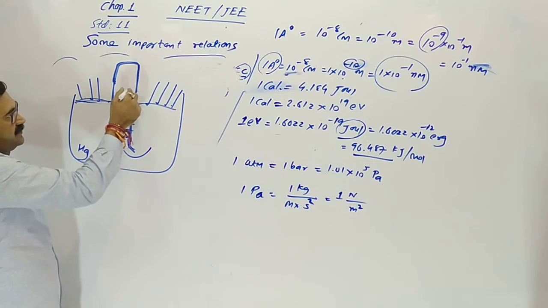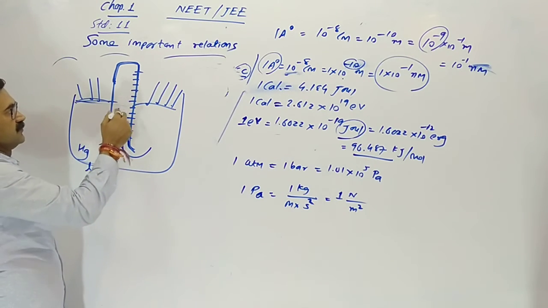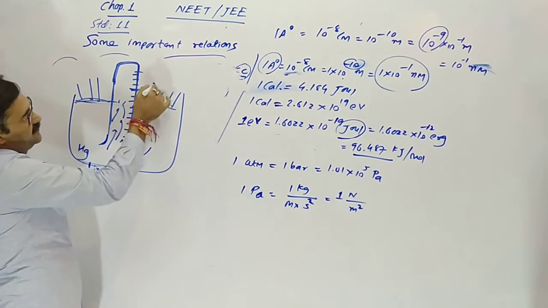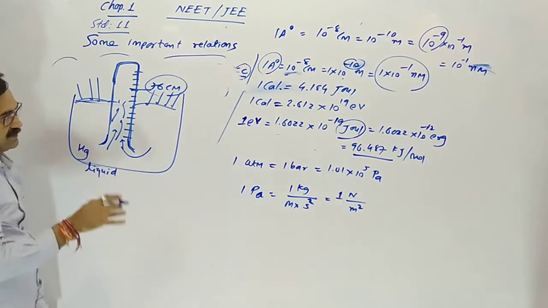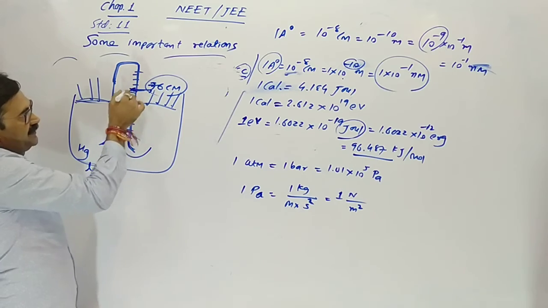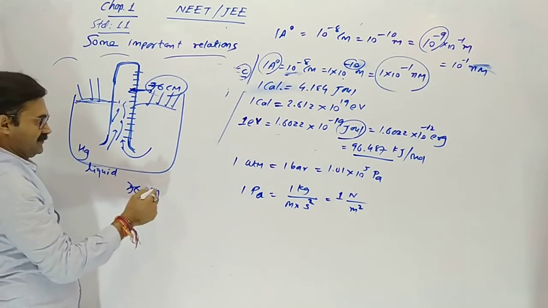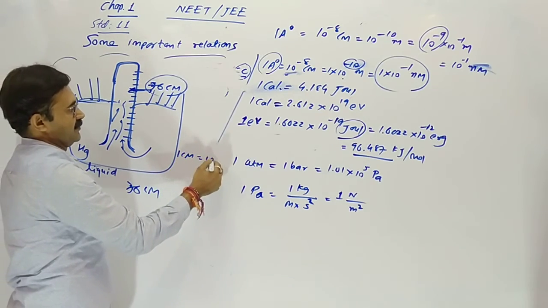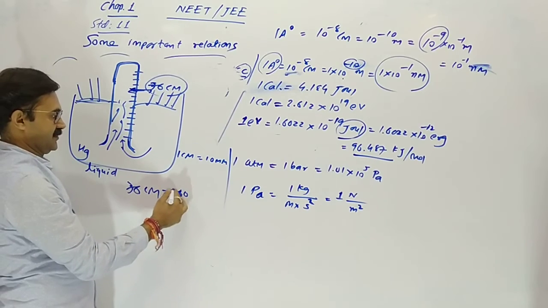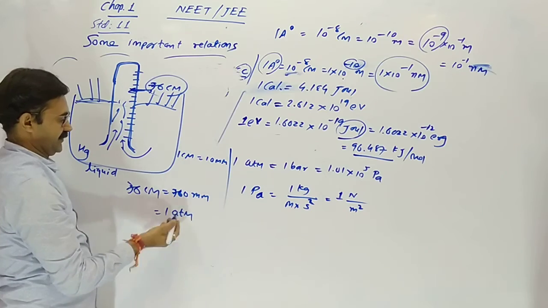Here the centimeter scale is given. So mercury moves upward due to pressure of air. If it indicates 76 centimeter, at room temperature this mercury gives a height of 76 centimeter in the barometer. So 1 centimeter equal to 10 millimeter, so 760 millimeter, which is 1 atmosphere.